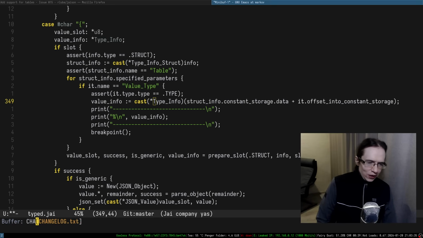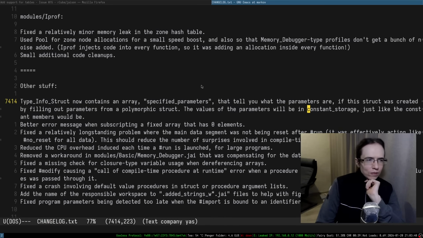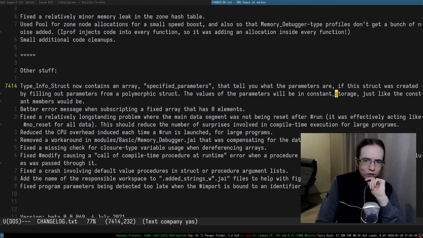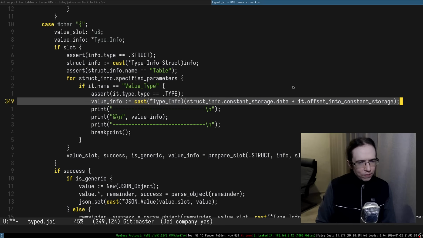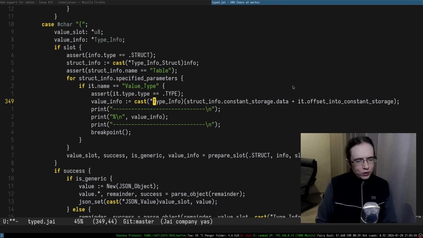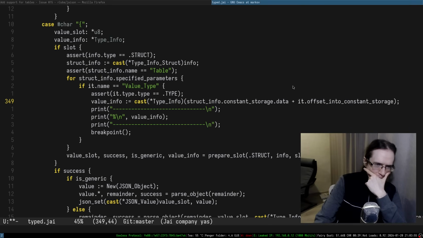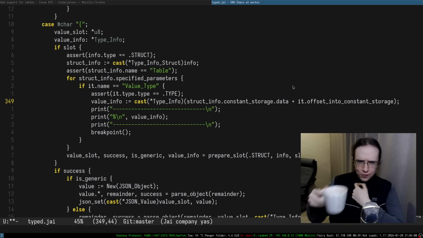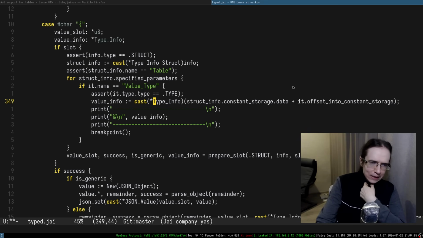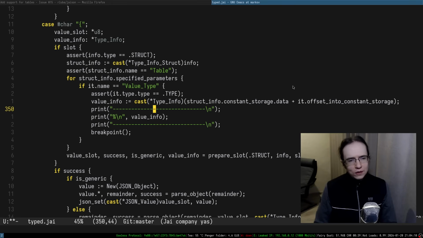So, change log. Just like a constant members would be. All right. Funny enough, yeah. So we also know its size. Since it's a type, the type of the type, yeah, it doesn't give me info. It's kind of weird.